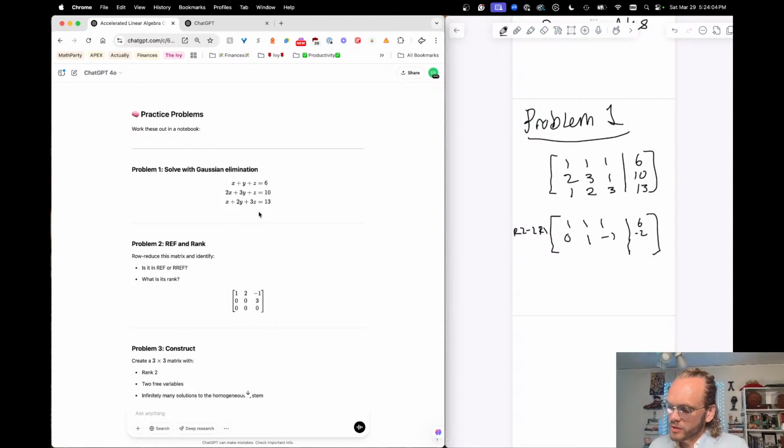Cool. Now the bottom row, I'm going to go R3 minus R1. So that's going to make it 0, 1, 2, 13 minus 6 is 7. So I'm close now. I'm going to get it right on this final one here. 1, 1, 1. 0, 1, negative 1.